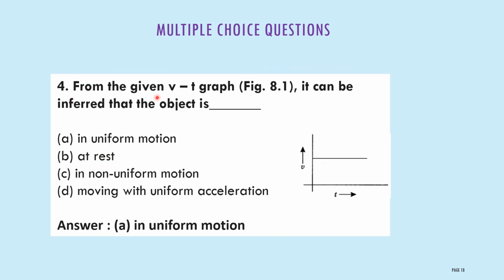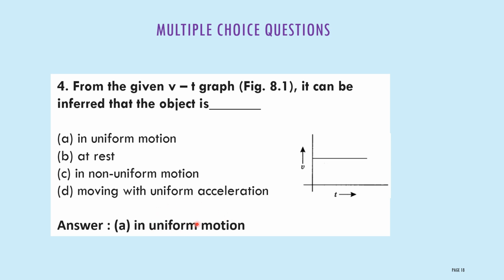From the given velocity versus time graph, it can be inferred that the object is: option A in uniform motion, option B at rest, option C in non-uniform motion, option D moving with uniform acceleration.